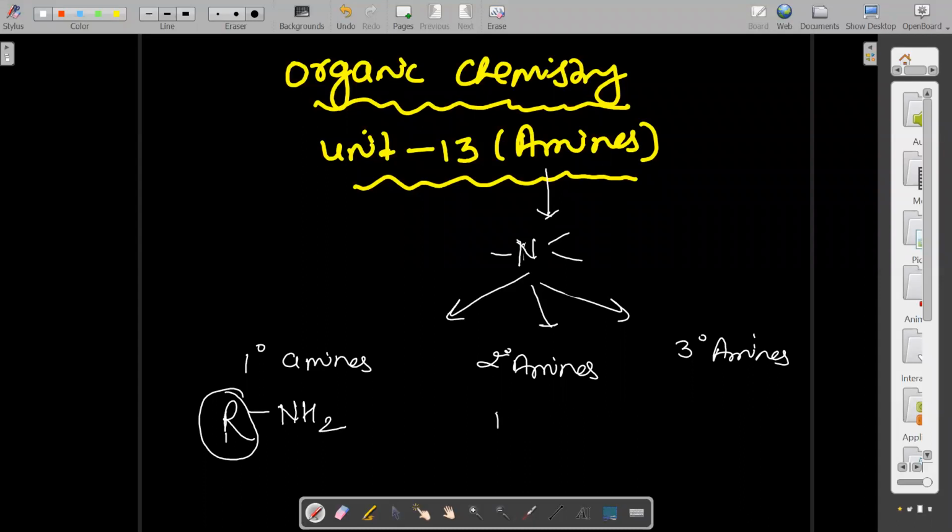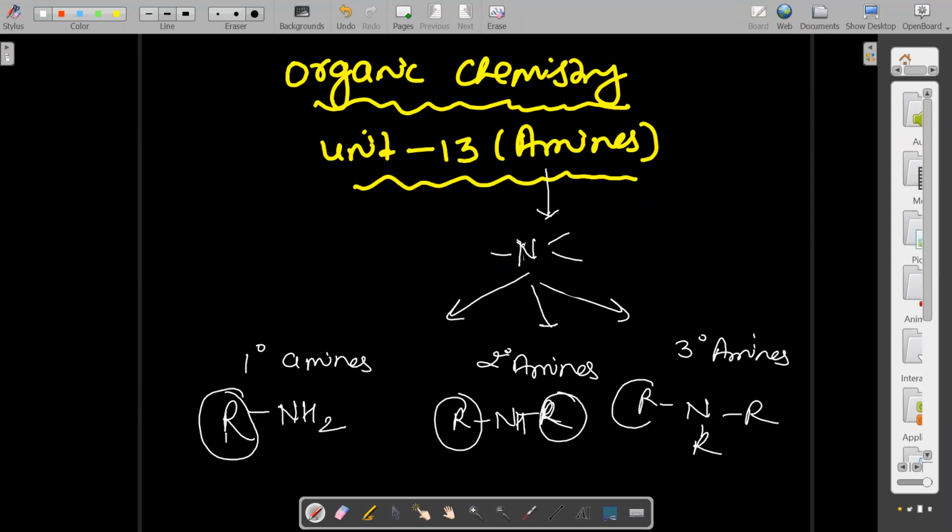Secondary amine means nitrogen attached by 2 alkyl groups, so there is 1 hydrogen. In this case there are 2 alkyl groups, or nitrogen attached by carbons, right? Tertiary amine means nitrogen attached with 3 carbons, that is 3 alkyl groups: 1, 2, 3.